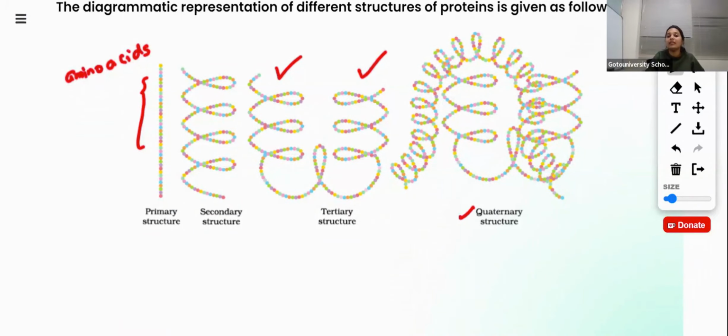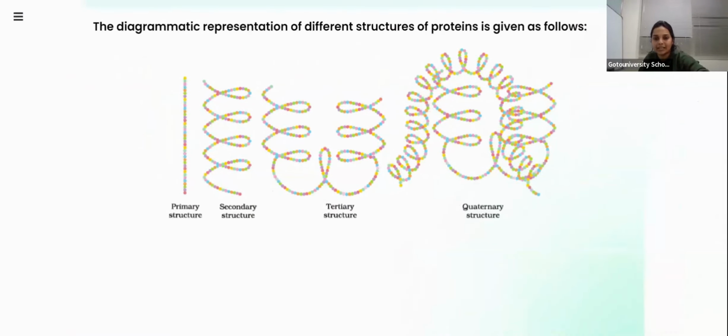Okay, then what is quaternary? Again they will coil together to form this quaternary structure. It is not always like this one, this one, this one, this is an example only. They can coil in any way. But see, primary is a straight one, secondary is self-coiling, tertiary means two different secondary chains are coiling together, so it is not that complicated. Quaternary is very complicated. See the structure. Got it. This is actually the primary, secondary and tertiary structures.